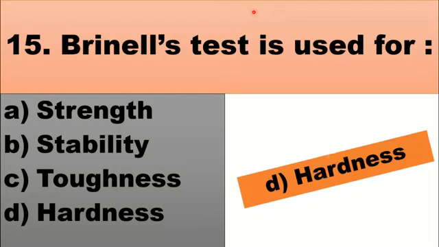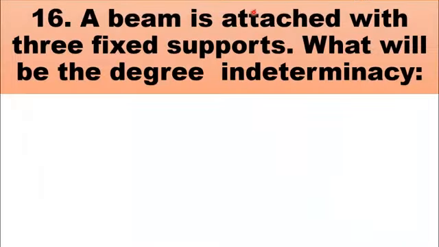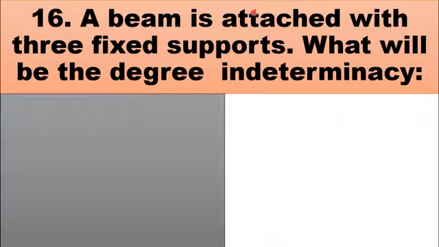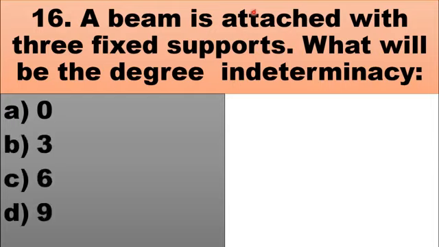MCQs number 16 is a beam is attached with 3 fixed supports. What will be the degree of indeterminacy? The choices are A. 0, B. 3, C. 6, D. 9. The indeterminacy of a beam can be determined by using this equation: number of reactions minus number of available equations.